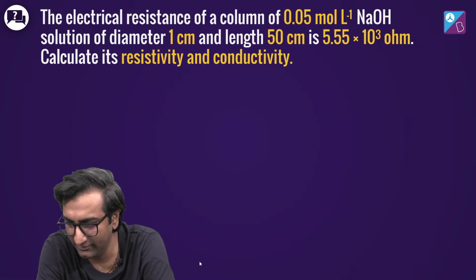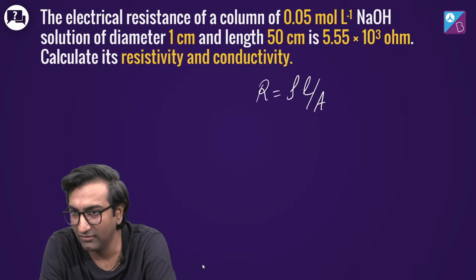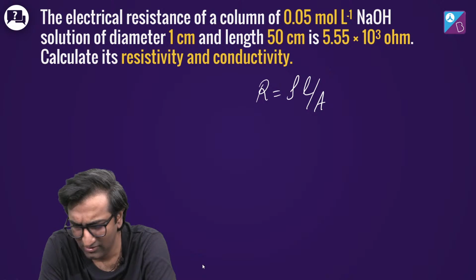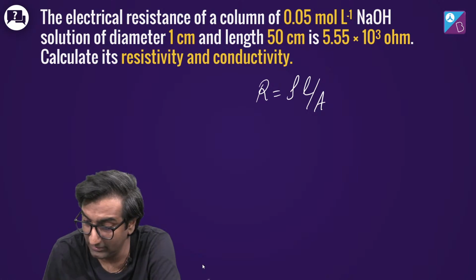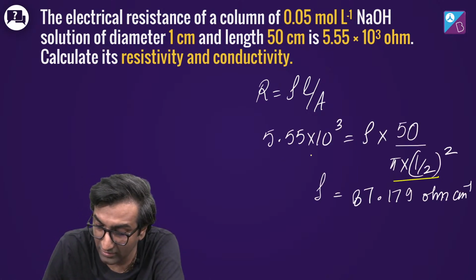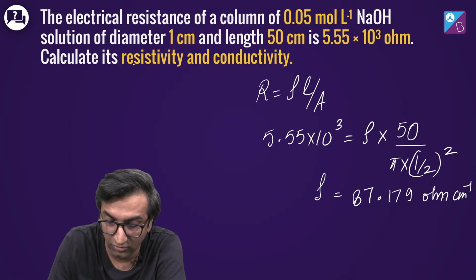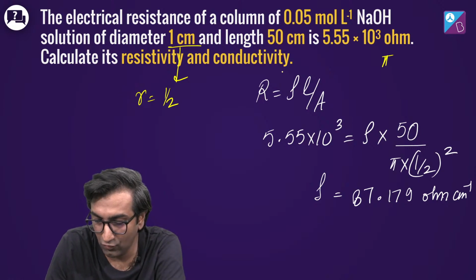आयुषी ने बिल्कुल सही फॉर्मूला बताया. I'm going to write down what आयुषी said. R equal to rho L by A, जो चीज बताई उन्होंने. ठीक है, यह जो substitute from here, कोई रॉकेट साइंस है नहीं. R की वैल्यू 5.55 into 10 power 3 है, is equal to rho into 50 by pi into 1 by 2 whole square. Why 1 by 2 whole square? क्योंकि दोस्तों डायमीटर दिया है यार, radius is going to be 1 by 2, ठीक है, and you can also do pi d square by 4, it's the same thing, ठीक है.